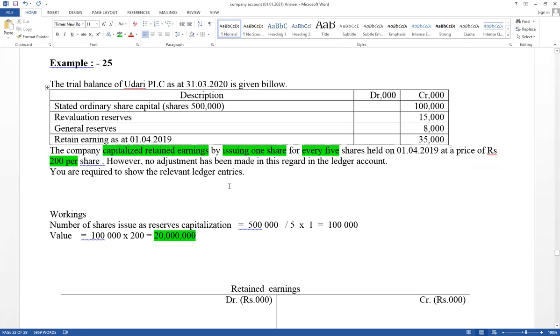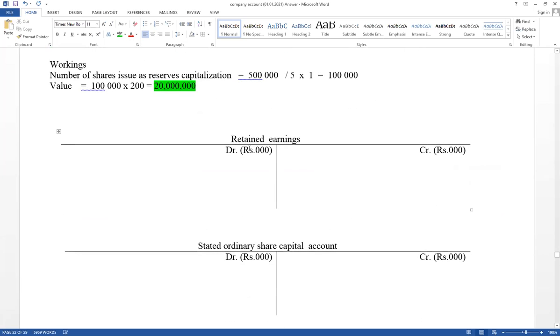Then prepare the ledger accounts: retained earnings account. If it has given general reserves capitalization, use general reserves. If revaluation reserves capitalization, use revaluation reserves. And ordinary shares, not for cash. From the beginning, take the balances.